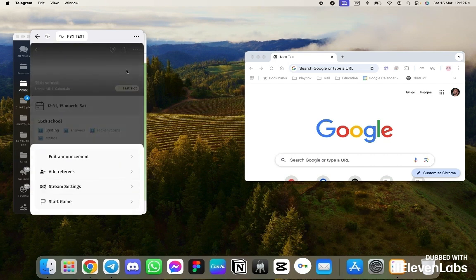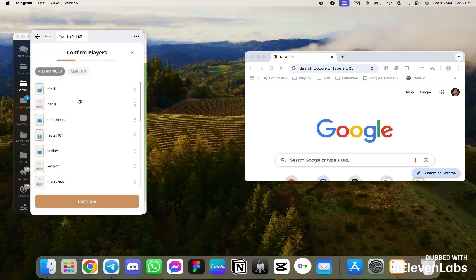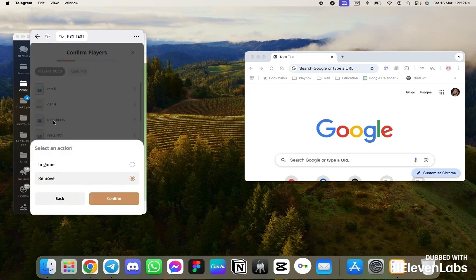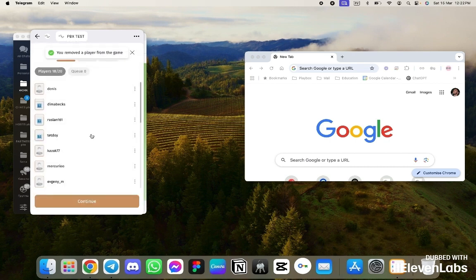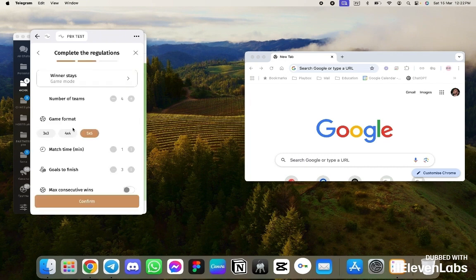There. We have several steps before the game starts. The first step is to confirm the list of participants. At this stage, we can edit it. We can remove players from the list. So let's say Ramil will not be coming to the game, and we accordingly remove him from the game. That means he will not be there. Now we continue to play.